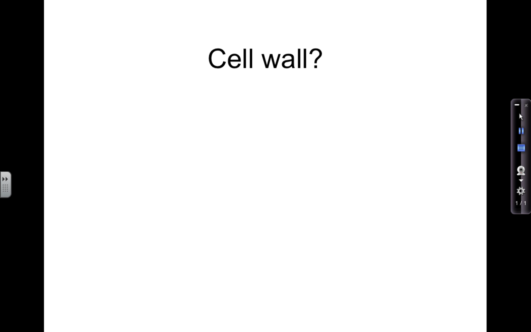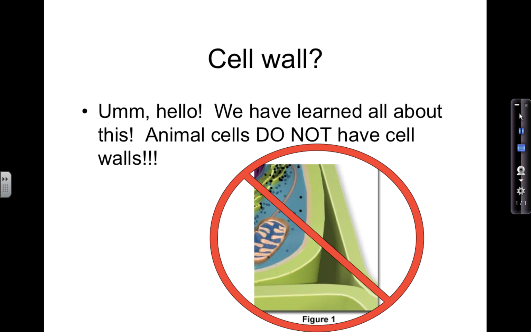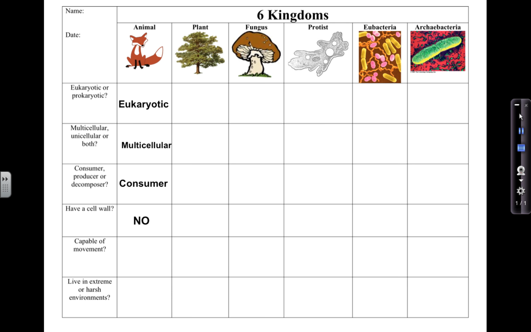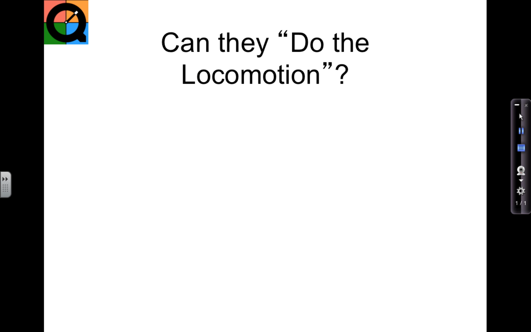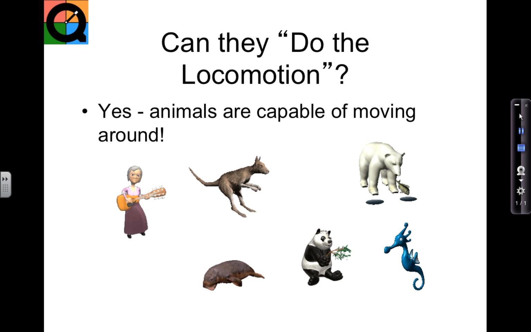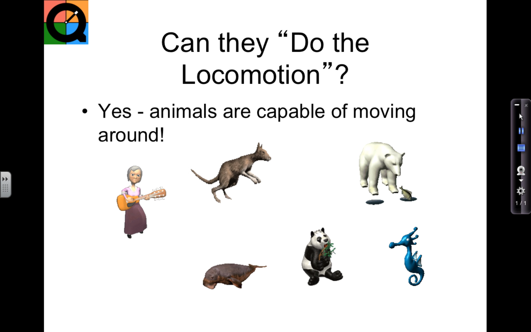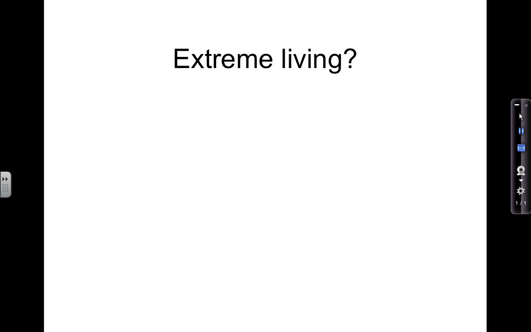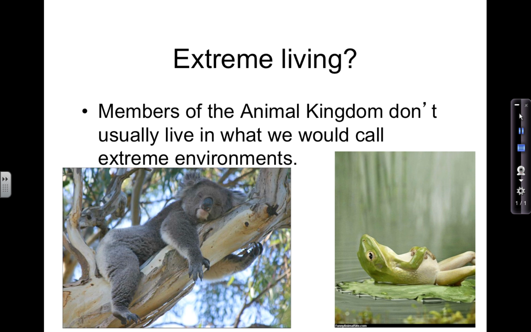Do animal cells have a cell wall? You looked at them under the microscope. Of course not. Can animals do locomotion? Can they move from place to place? Of course. And do animals live in extreme places? No, most members of the animal kingdom don't live in places that we would consider to be extreme environments.